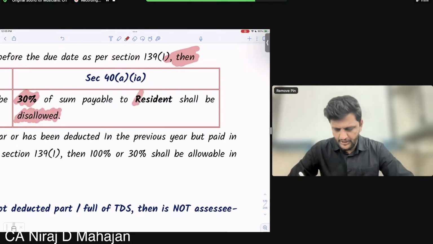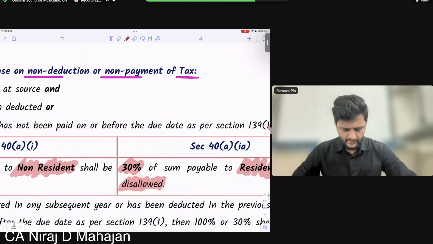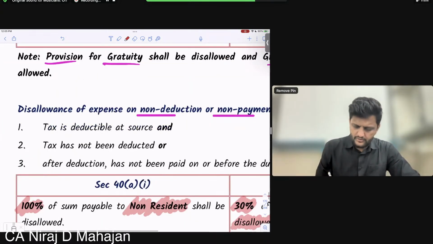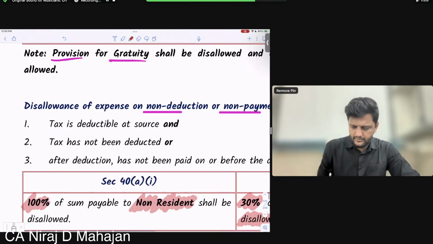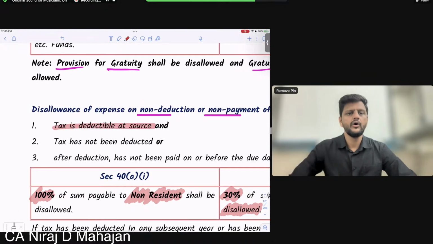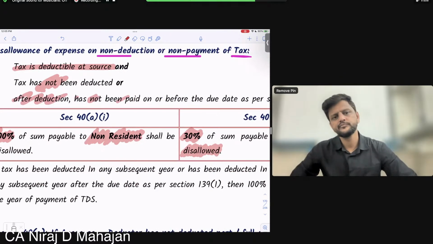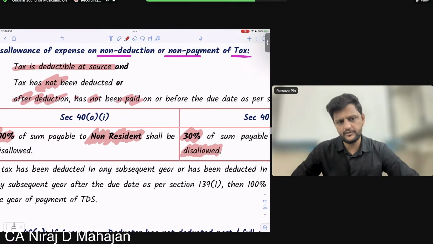Fine. In which cases? Both the cases. Which cases? TDS not done, check here: TDS not deducted at all. Or here: TDS deducted but not paid to the government before the ROI due date. Clear till here?